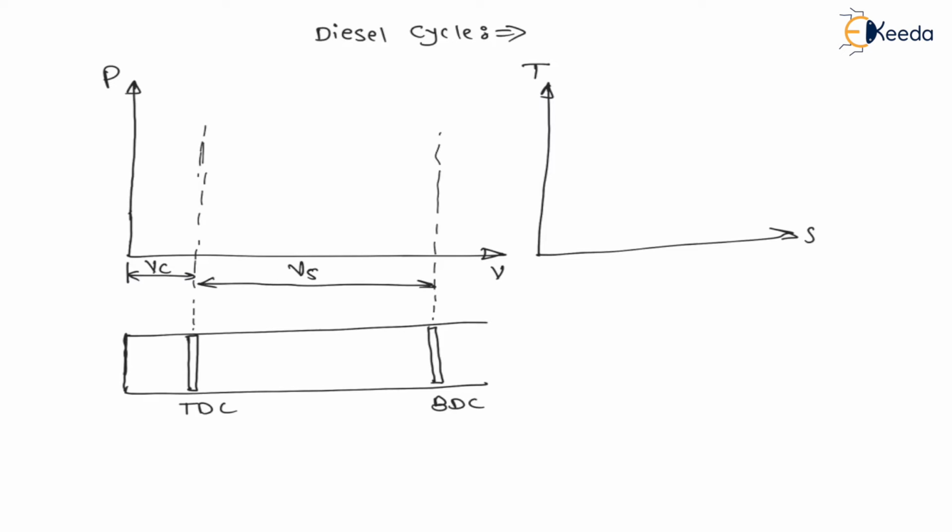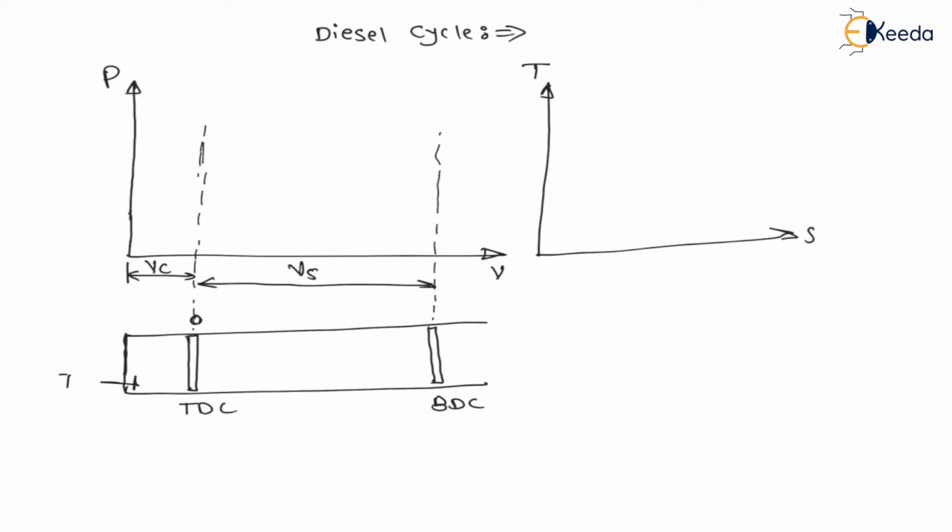Now again, let us say the piston is initially at top dead center, and this is the zero position of the piston. Whenever it is at this zero position, I will open the inlet valve.